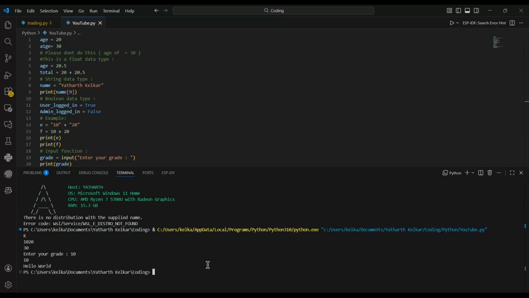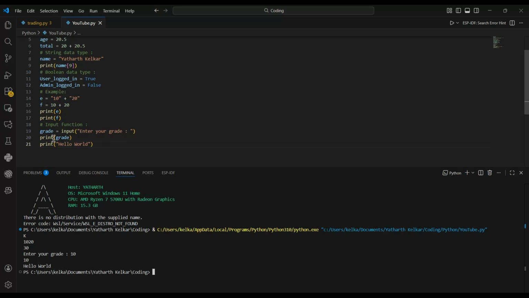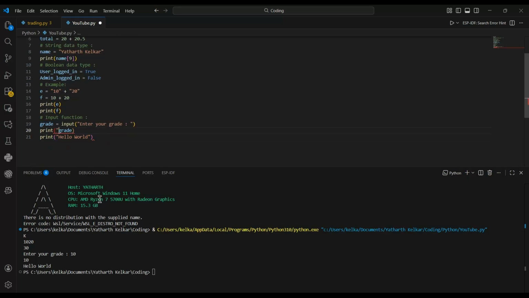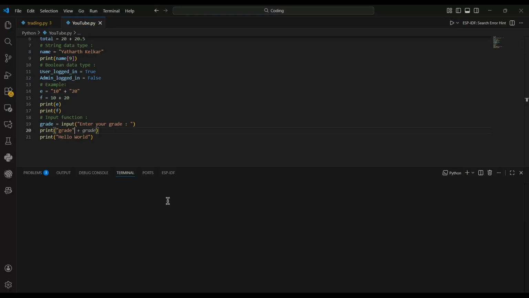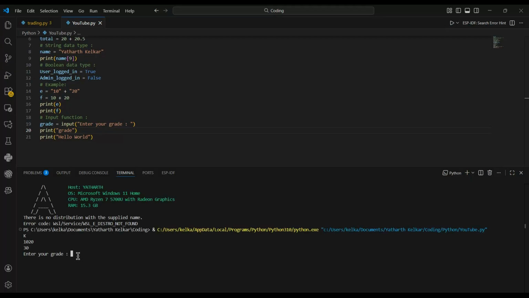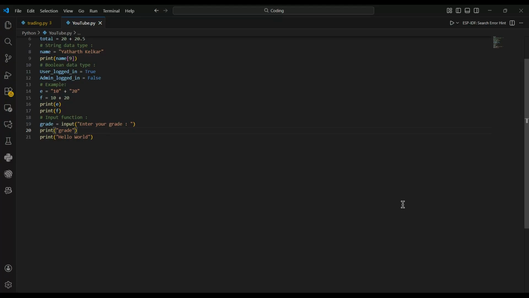Tens. Hello world. That's the difference. But if I put double quotes over here, double quotes over here, and I rerun the program, then you see that it will just print grade, not which grade am I in. That's the difference. It's a small difference, but it's room for error. Just make sure that you keep this in your mind whenever you program.